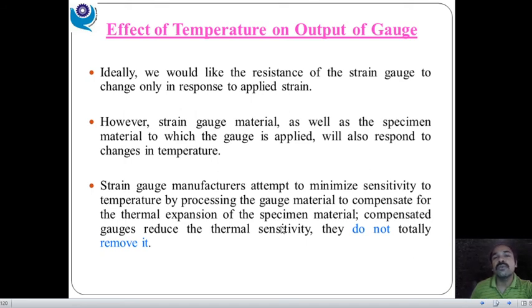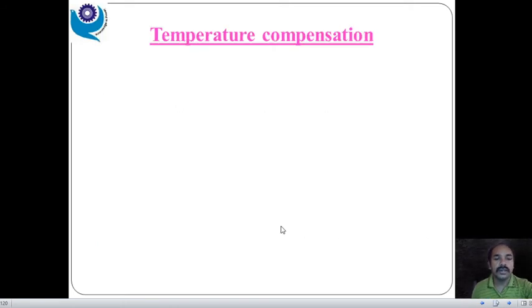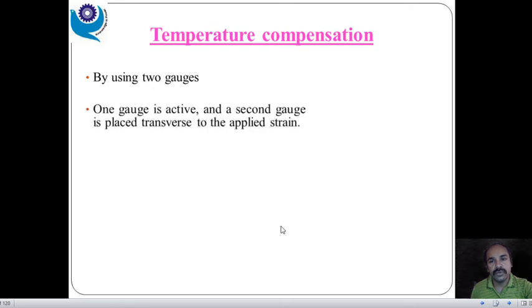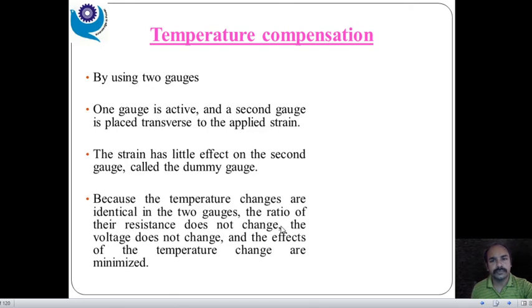Due to that change, definitely there is a change in the resistance, and that causes an error. To nullify that error, we need to make certain modifications, because all strain gauges are very sensitive to temperature. That's why, to make the compensation, we need to connect a compensation circuit, right?